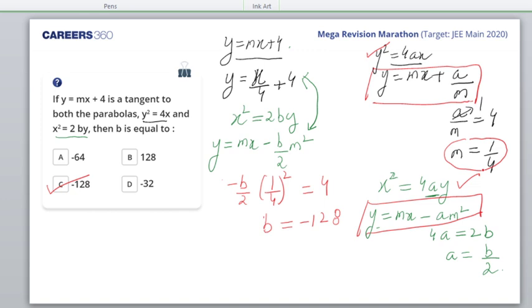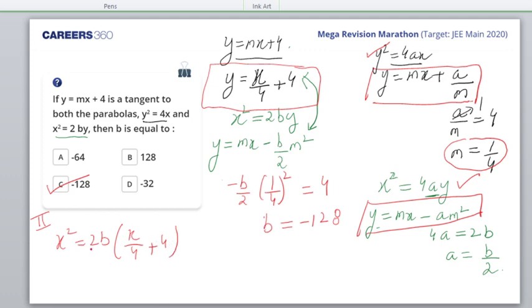Okay, I hope this is okay. Otherwise, what we can do is take the equation of the tangent of the parabola and put it in this equation. x square is equal to 2b. I'm doing it by another method, Anna, if you're not happy with this method. Instead of y, I'll put x by 4 plus 4.